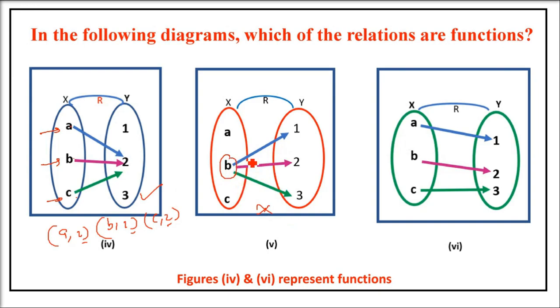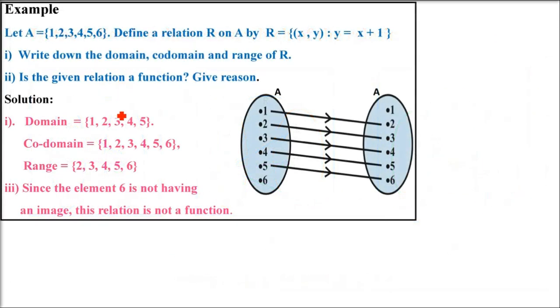Second one. Now we have one x value having multiple y values. So it's absolutely not a function. Third one, or the sixth one basically. Every value is mapped to every value. That is, every value has an image and every image has a pre-image also. And there is no multiple linkage also. That is, one x value is not pointing to multiple y values. So the two outwards are the functions.